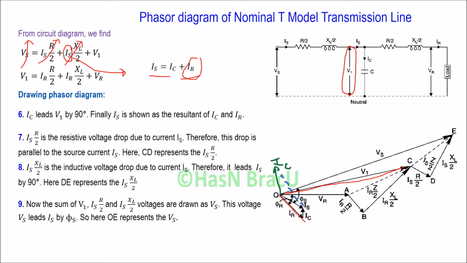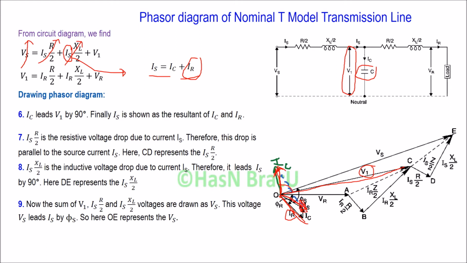Since this is a capacitor, this IC current will lead voltage V1 by 90 degree. Now we can draw the resultant of IC and IR, and we get Is.